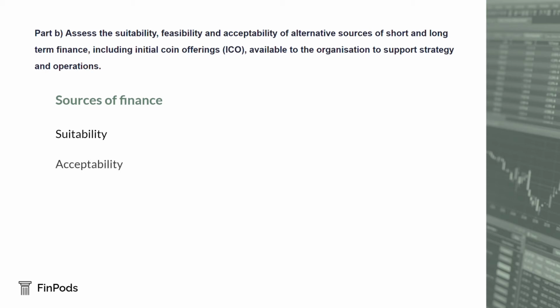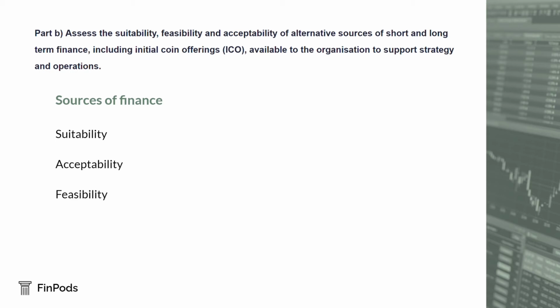Acceptability is the way of finding whether the method will be acceptable to stakeholders, including current providers of finance. For example, risk-averse shareholders might not want a company to take on additional debt. Feasibility aspects focus on the investment probability part. Can the additional finance be raised? Are the banks prepared to lend, or shareholders to invest more money?